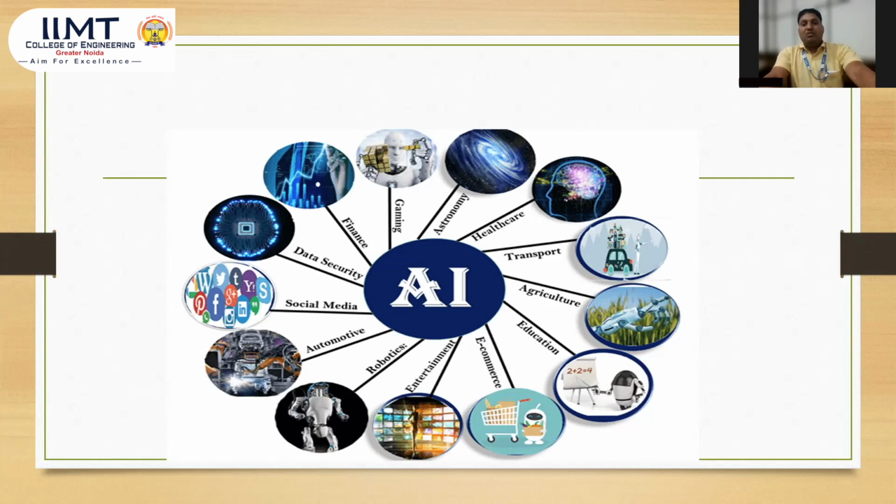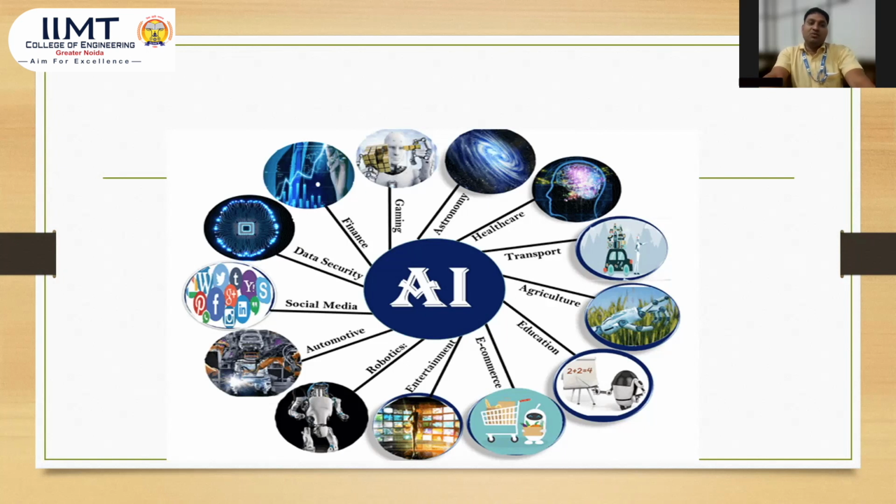Next, we know about gaming. Gaming is a broad section where artificial intelligence is used. Here are the different kinds of tasks performed in gaming. So here are certain types of software designed with artificial intelligence.